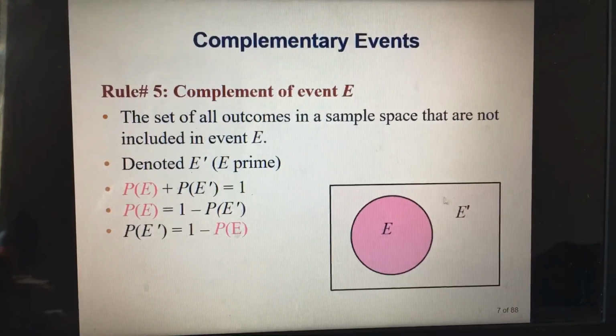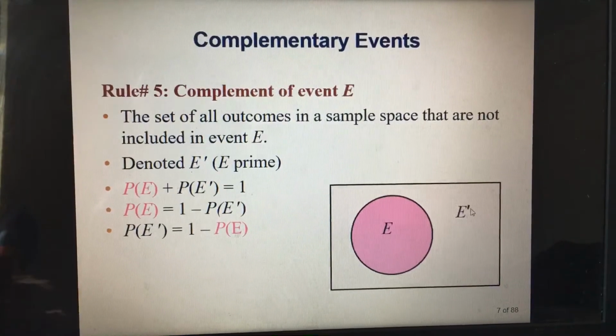Look at this chart here. This is the event E. Everything outside are not included in event E. So they are the complement of event E. You can see how we write it: E prime. This small symbol here, we call it a prime. It is a symbol for E complement. So look at the complement rule right here.